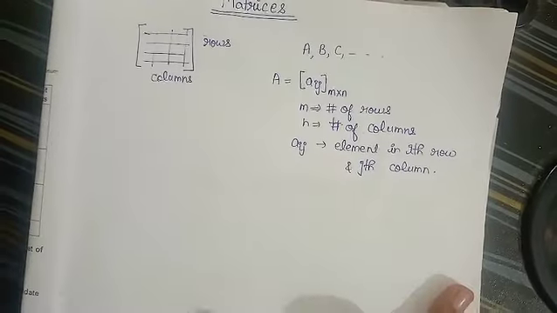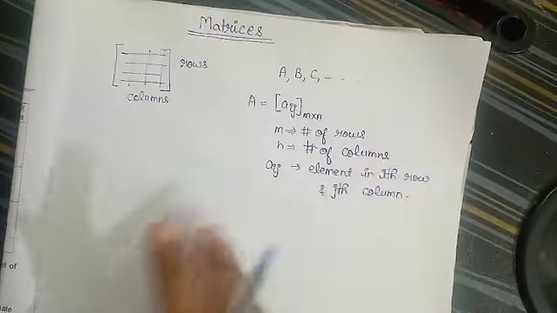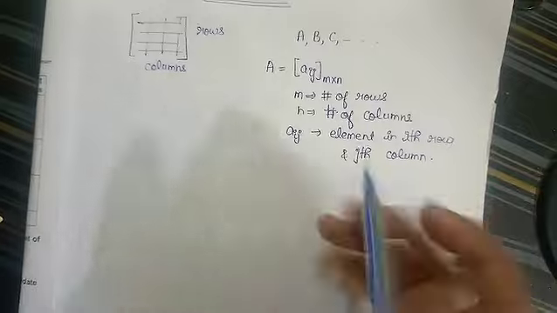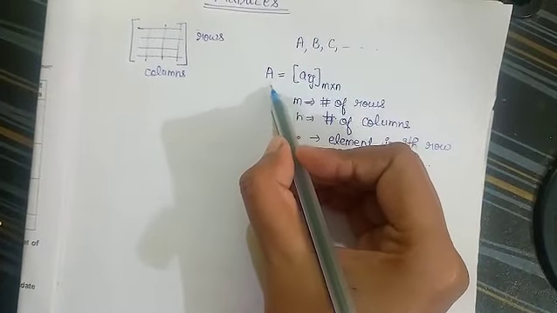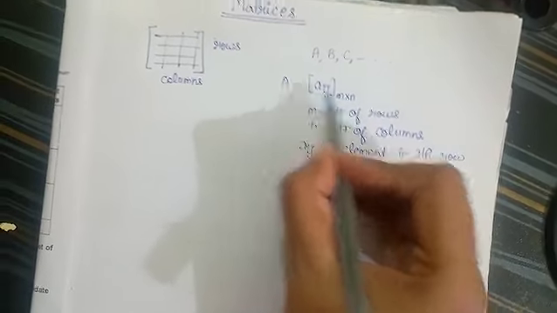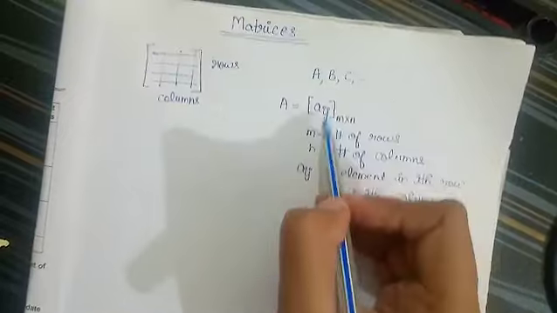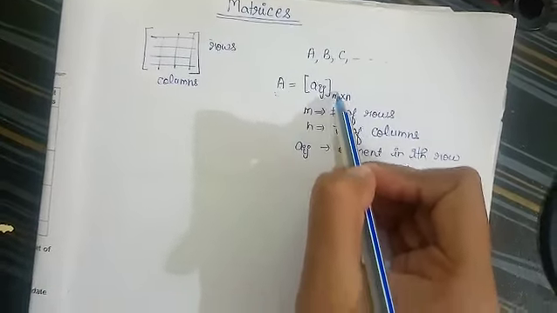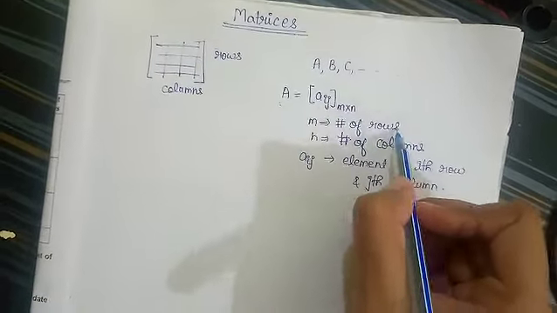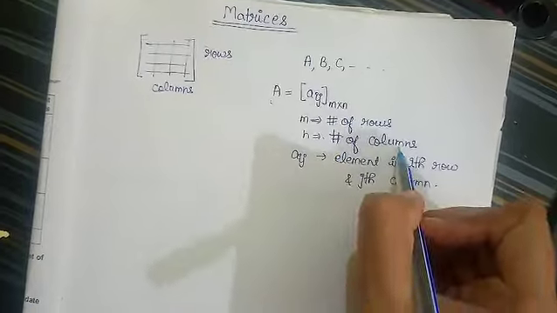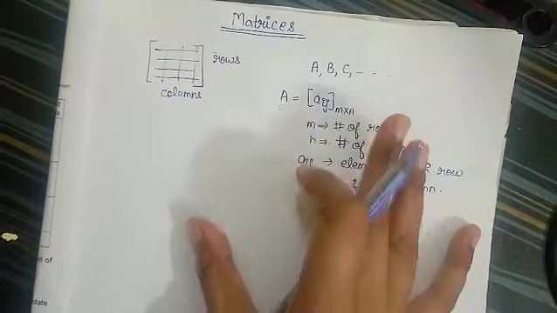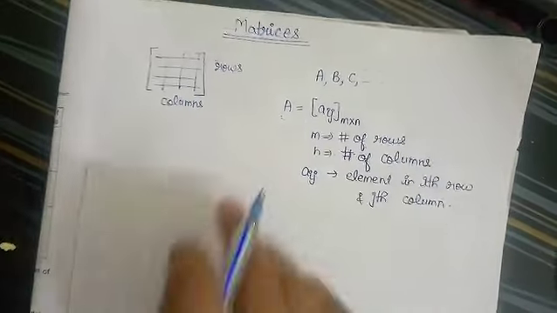So basically that means when we have to write a matrix in mathematical terms, we write the matrix using a capital letter and in a square bracket we write Aij, M cross N, where M denotes the number of rows, N denotes the number of columns, and Aij is the element which is in the ith row and jth column.